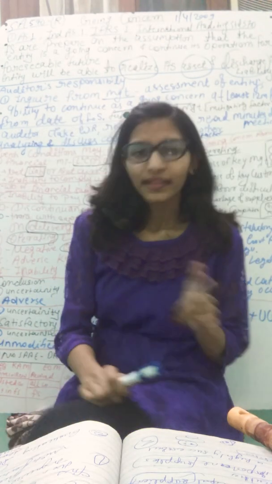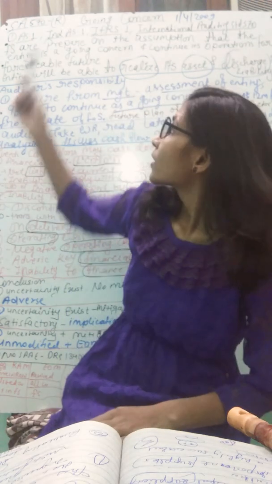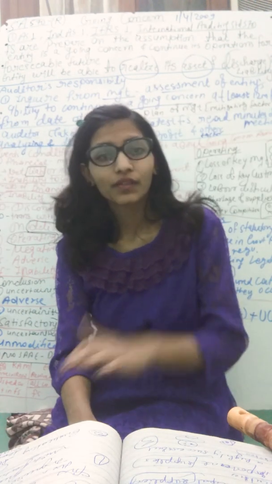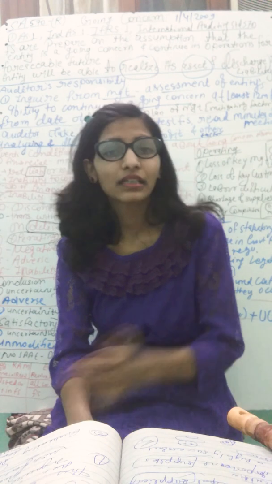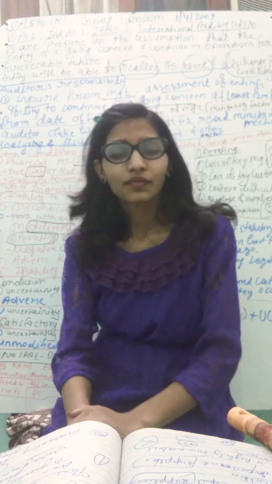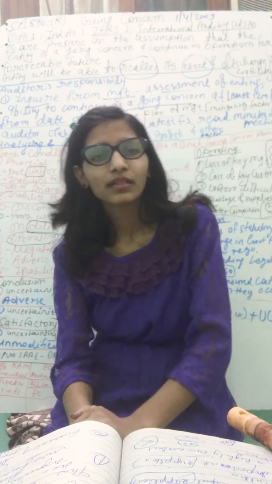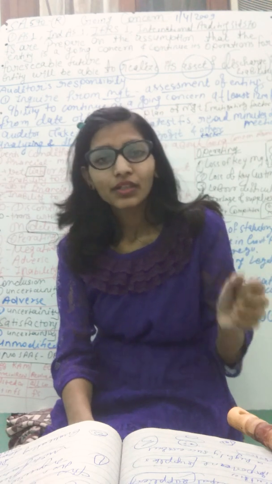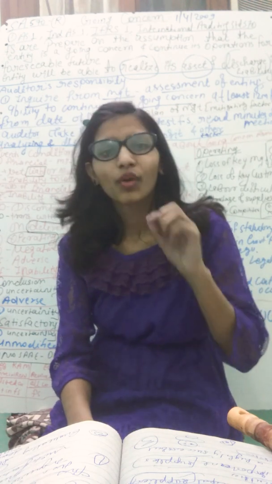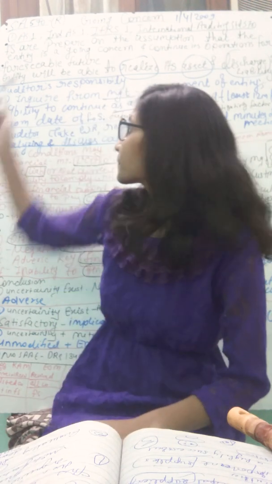Now we take another discussion, SA 570, which is revised on 1/4/2009: Going Concern. In SA 1, the fundamental assumption of going concern, in the SA 1 FRF, this is all talking about going concern, but Indian GAAP is not talking about going concern.